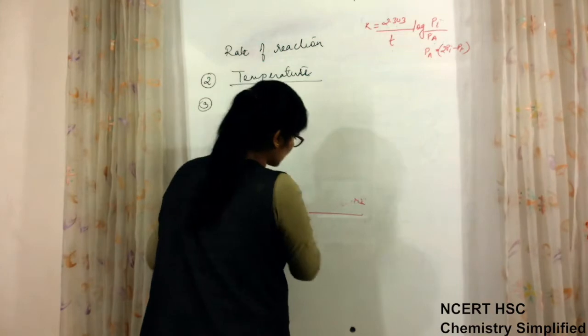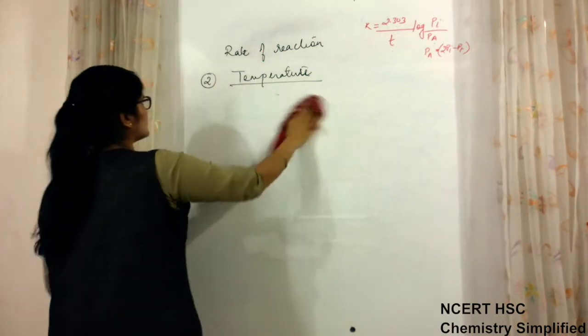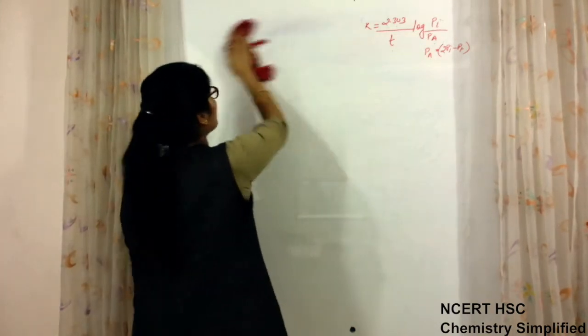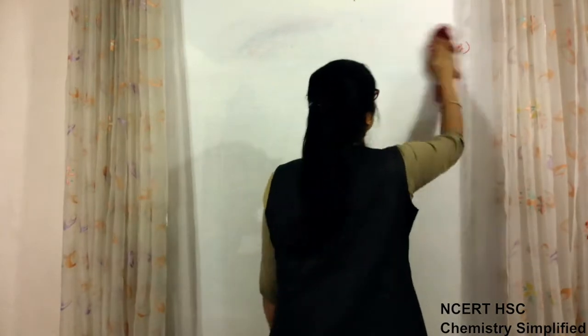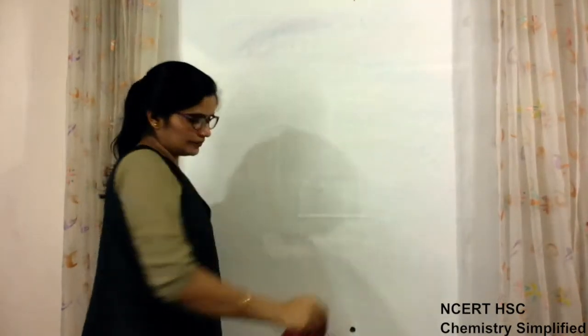These are various factors required to study the rate of reaction. This is all about the theoretical portion of this chapter.